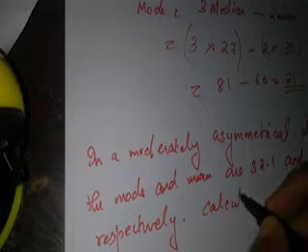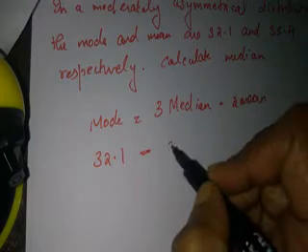Calculate median. Mode is equal to 3 median minus 2 mean. Here mode and mean are given, but median is not.